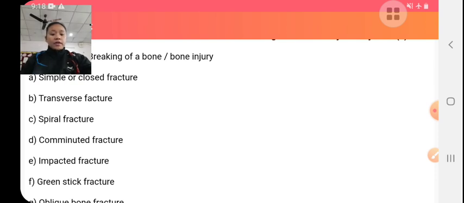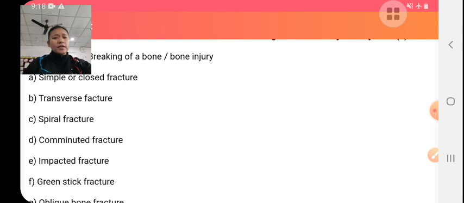Greenstick fractures. In greenstick fractures, the bones bend with mere cracking of the bones. The bone does not break completely. There is only cracking in the bones and the bones bend. Comminuted fractures, the bones break into small pieces.